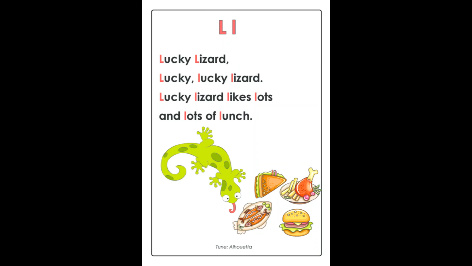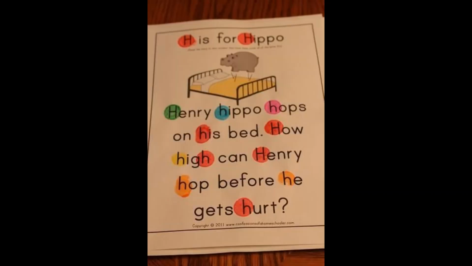Have you seen? So this is another picture where I have shown you how we are using the letter H where the sound is H. You can easily identify the letter and with the particular pronunciation, you can easily read them aloud. So H is for hippo. H, look, it's Henry Hippo hops on his bed. How high can Henry hop before he gets hurt?